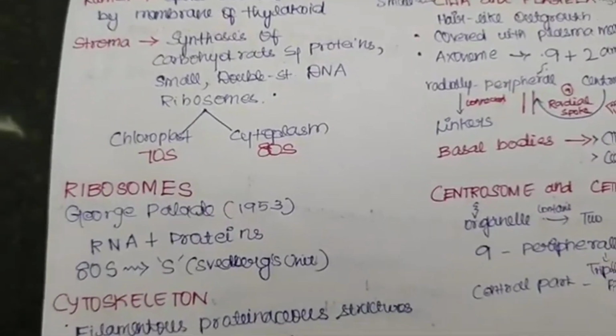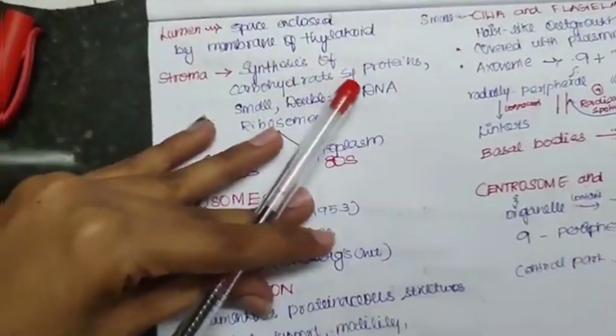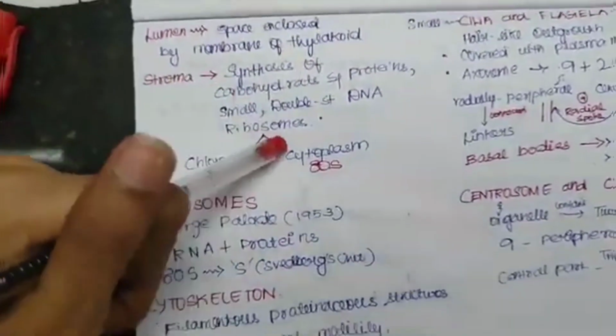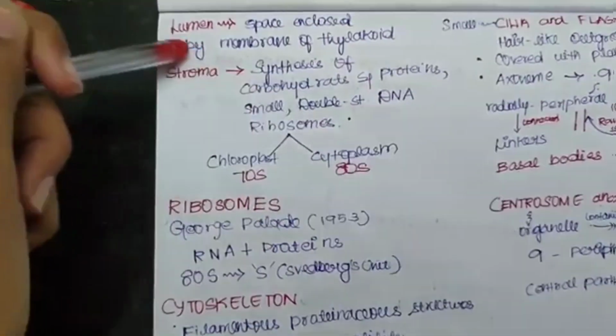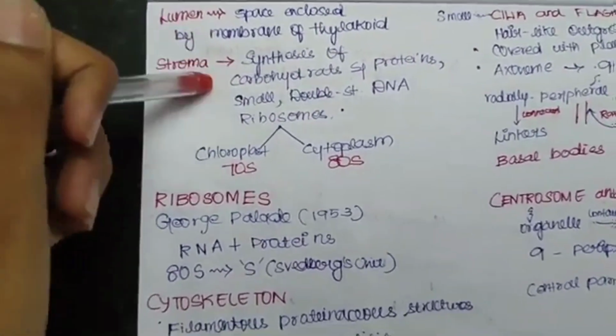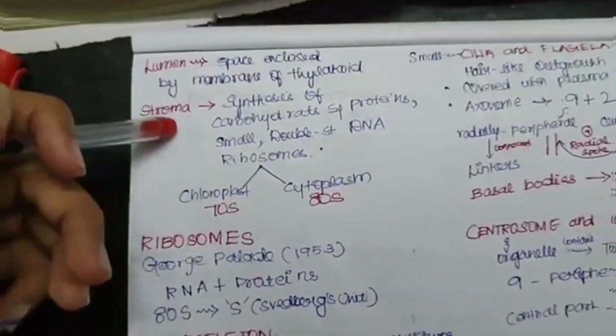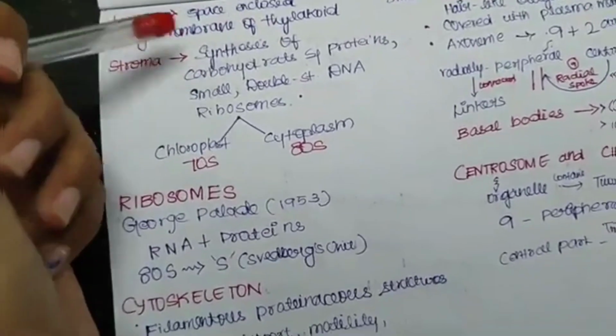To continue with the chloroplast, we have another structure called the lumen, which is the space enclosed by the membrane of the thylakoid. The space enclosed by the membrane of thylakoid is called the lumen. The stroma, what is stroma? Try to revise. It is a space limited by the inner membrane of the chloroplast.